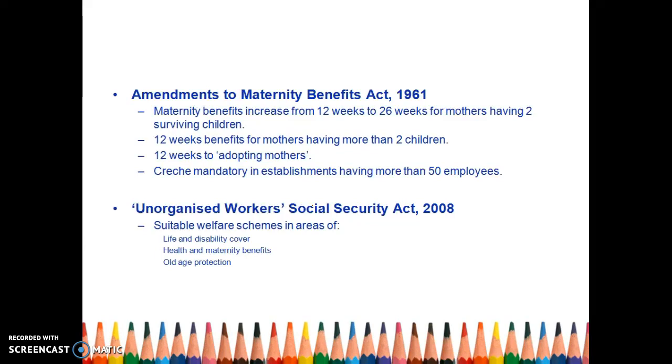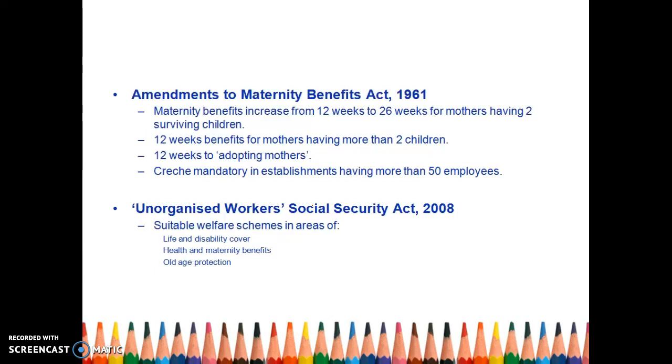The second point is Unorganized Workers Social Security Act. This act was passed in 2008. This act is all about the welfare schemes in certain areas that were identified for unorganized workers. Life and disability cover.